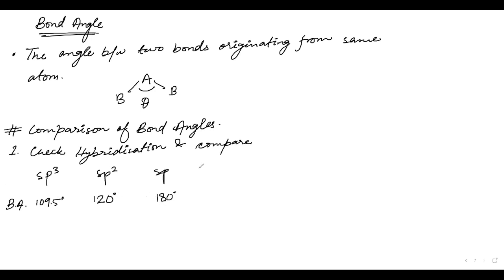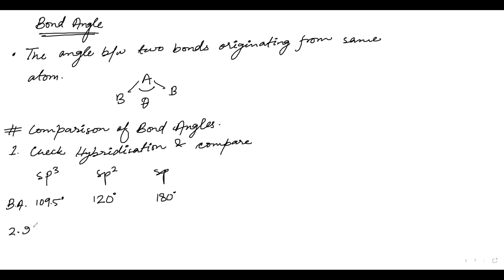So if you know the hybridization, you can easily comment. If it is sp3, then it will be 109.5. If it is sp2, then 120. If it is sp, then 180. But what about molecules like NH3 and PH3? Both of them will have the same type of hybridization. Next, what will we do? This is the first step.